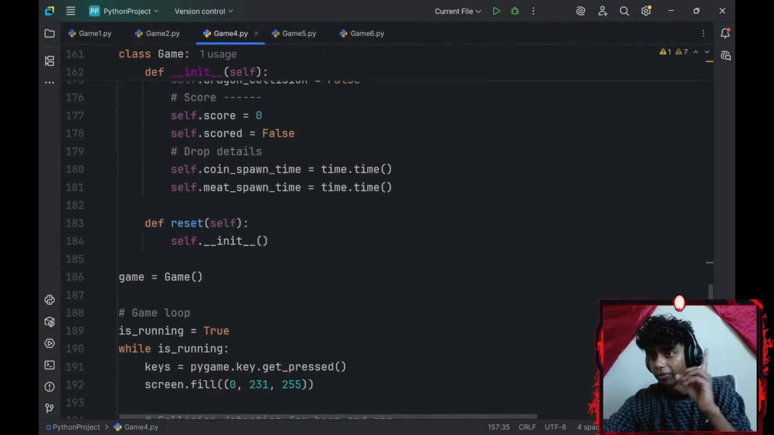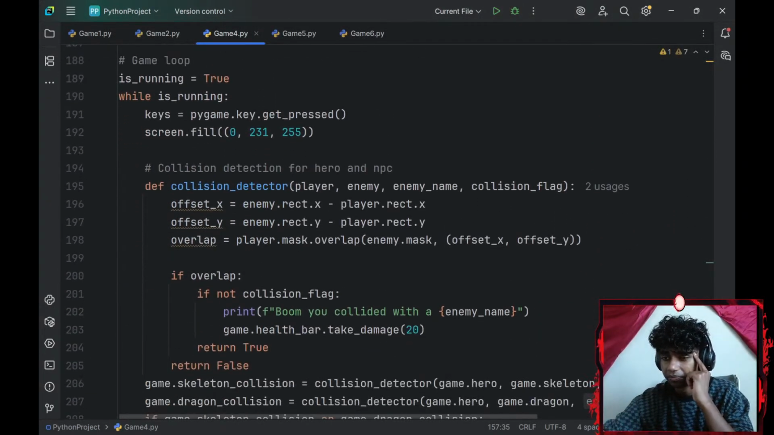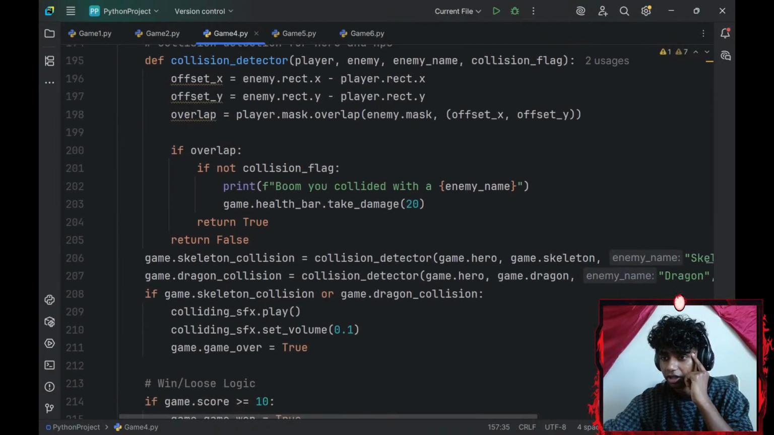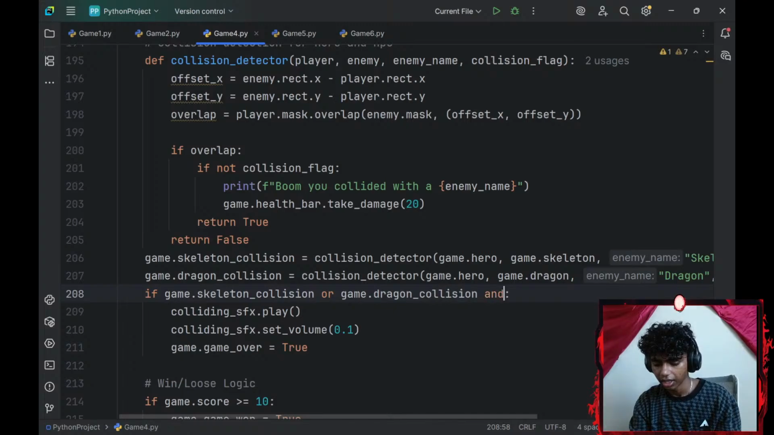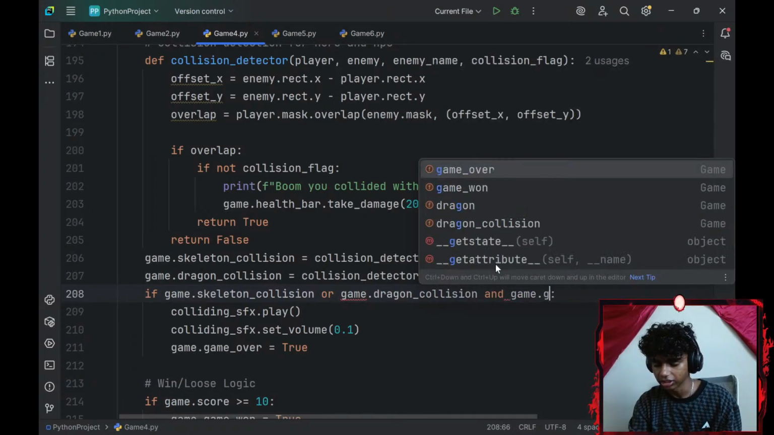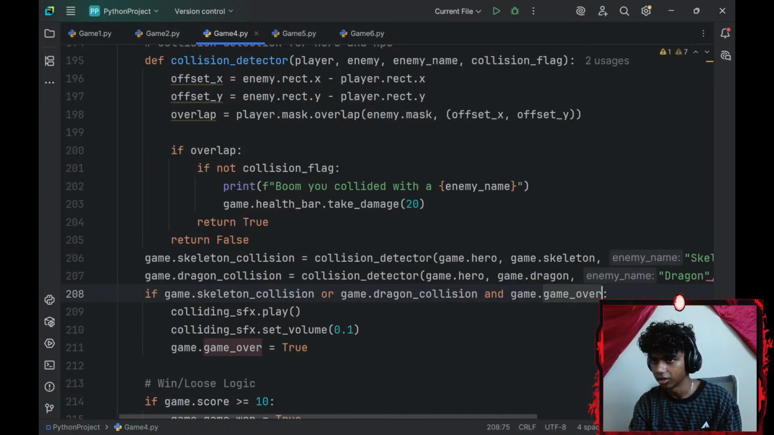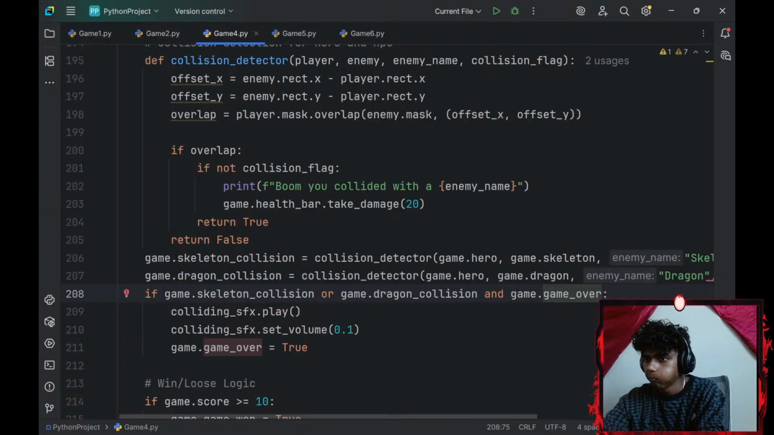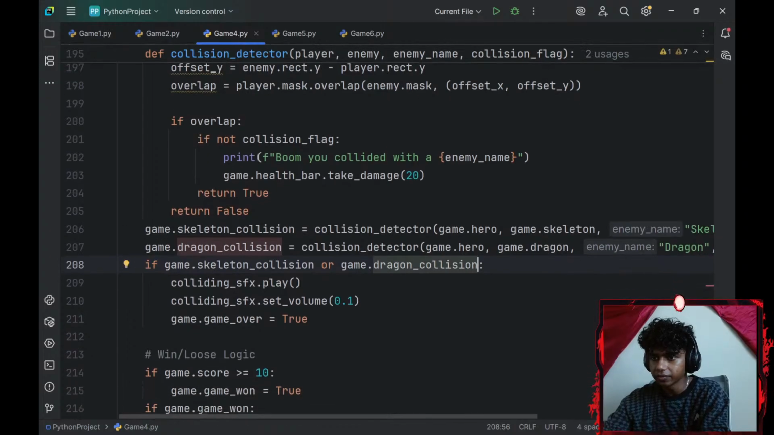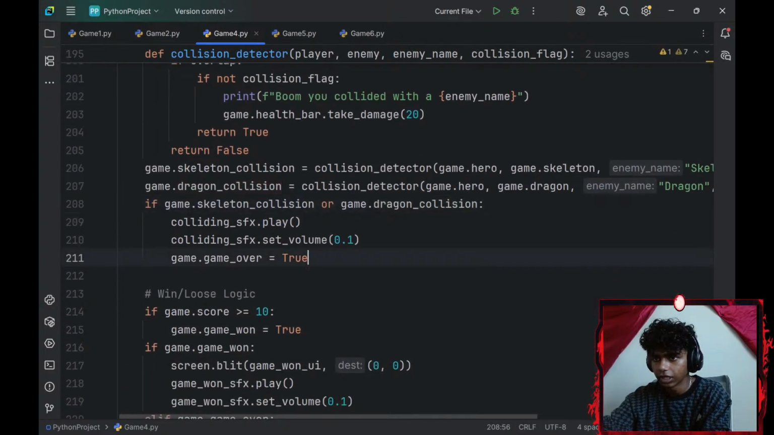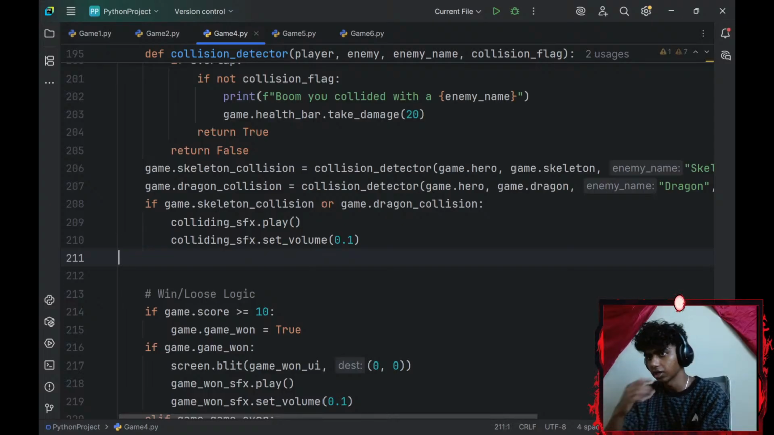That could be because, let's see, because of my this statement. And game over. Actually, no. Okay, if they collide, I do that, and then I remove that. Okay.